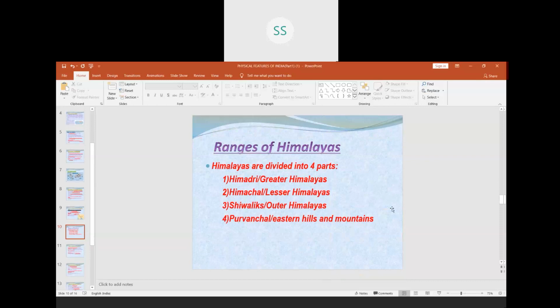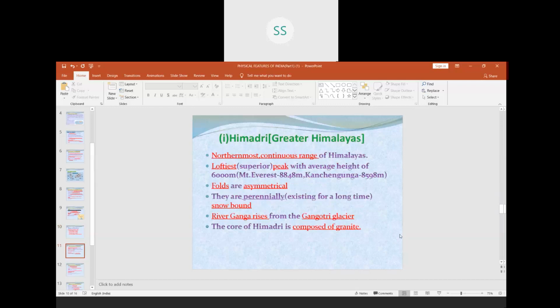The first is your Himadri or Greater Himalayas. Second range we call it as Himachal or Lesser Himalayas. Third range we call it as Shivaliks or Outer Himalayas. Purvanchal or Eastern Hills or Mountains. This we will cover in the next part again. Now we start with the first range of Himalayas, that is Himadri range.